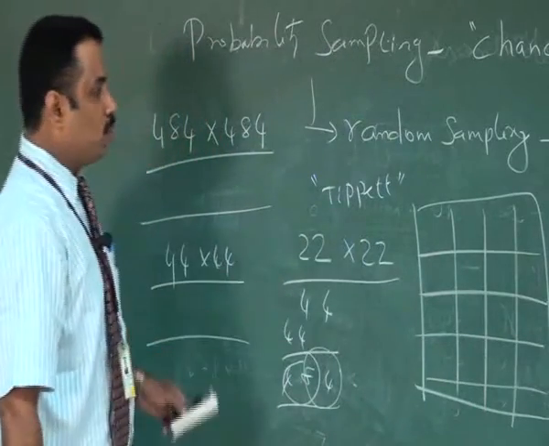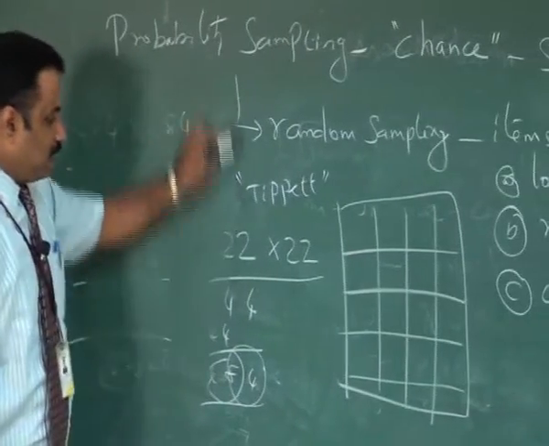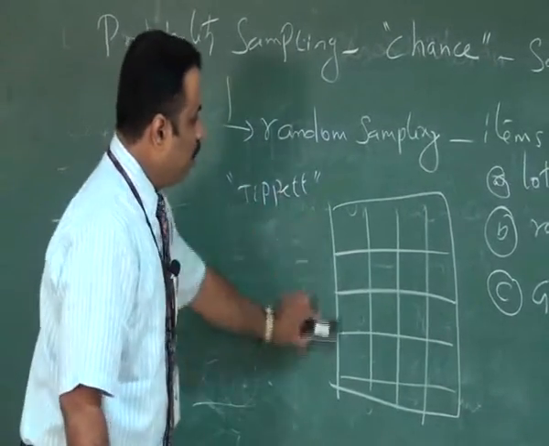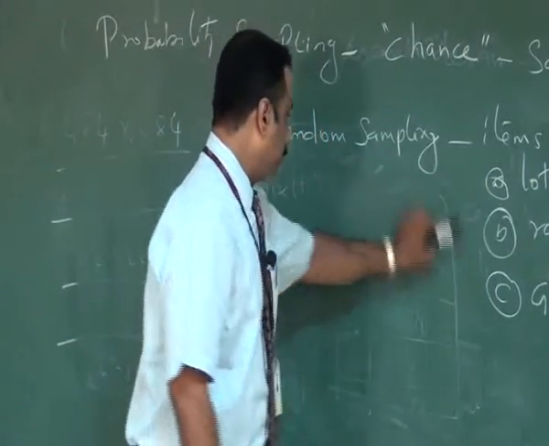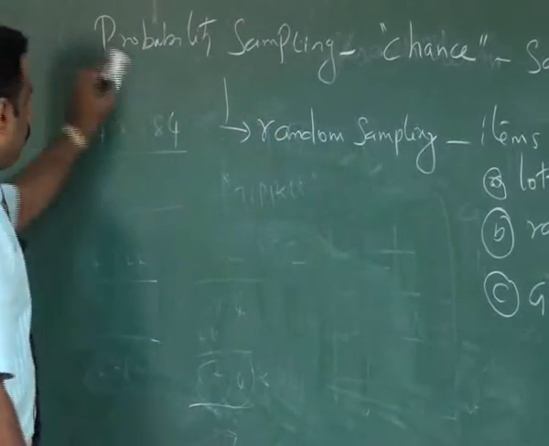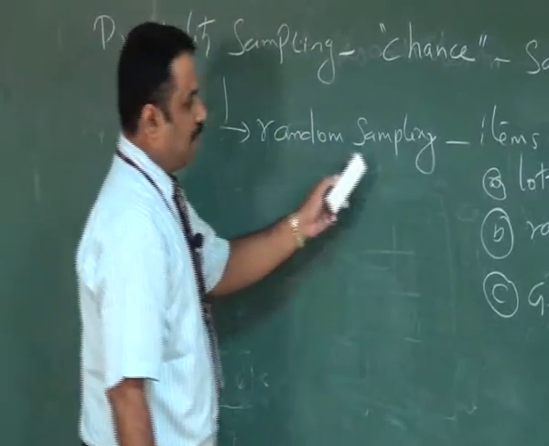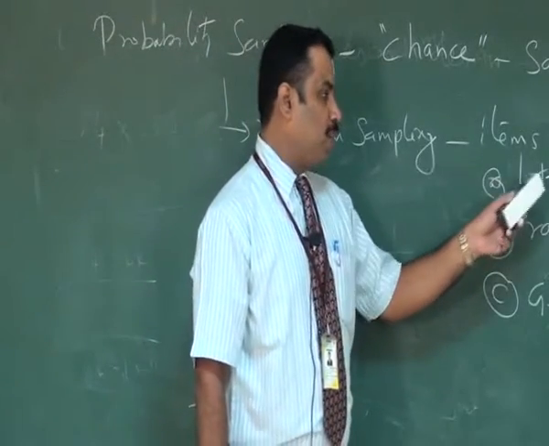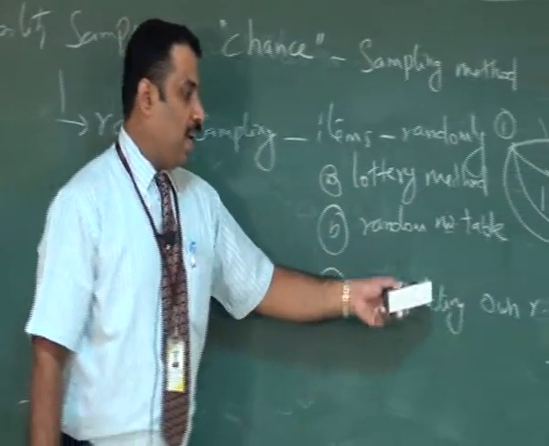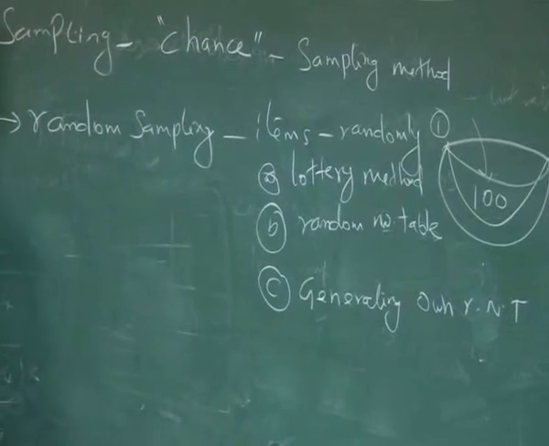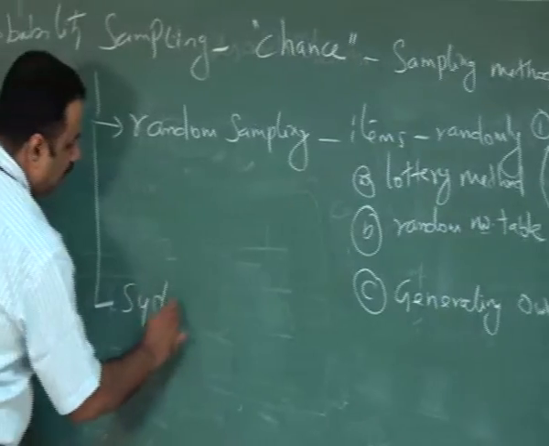The table is going to be used when you give numbers to the respondents. This is the simple random number table which is generated by Tippett for the researchers. So for random sampling, we can use the lottery method, the random number table, or generate a random number table by your own method. Then another one is systematic random sampling.